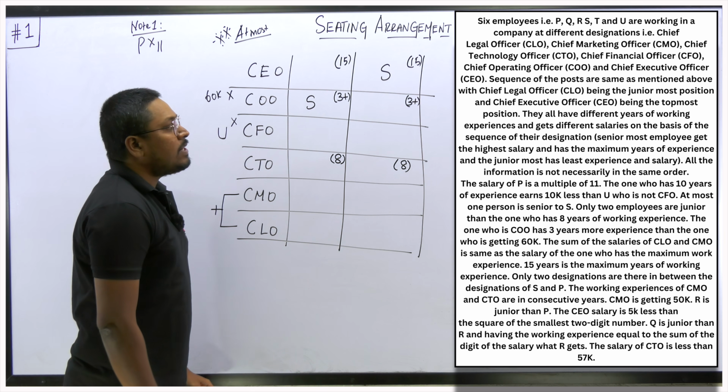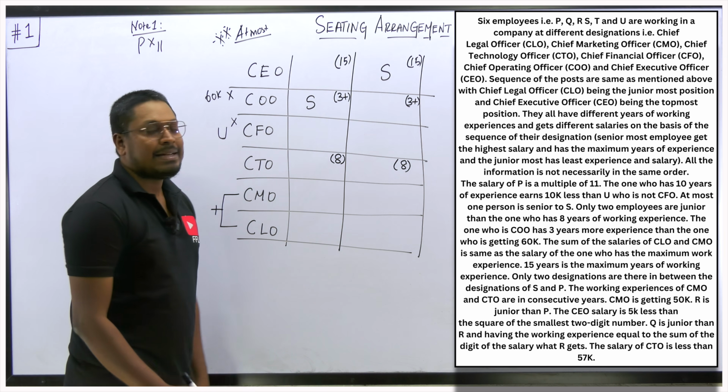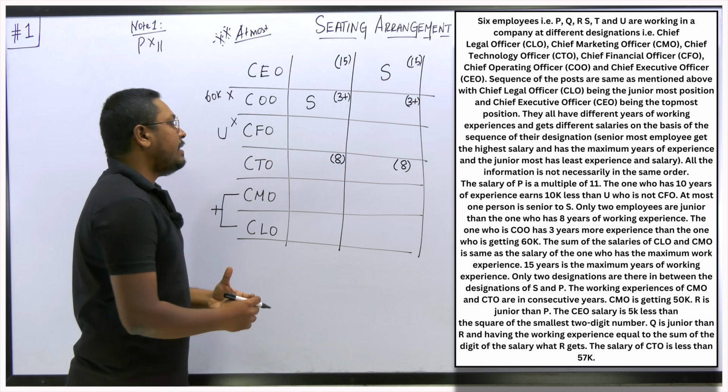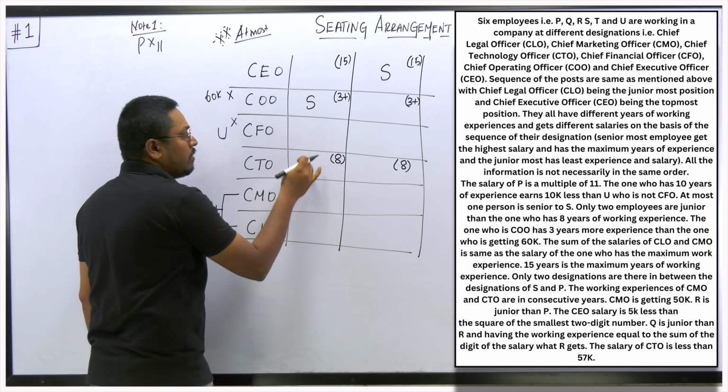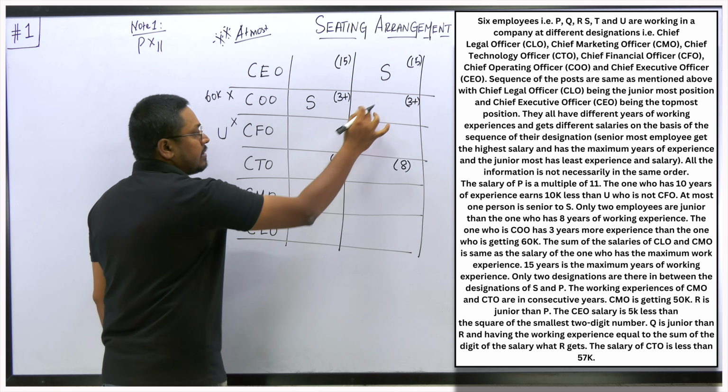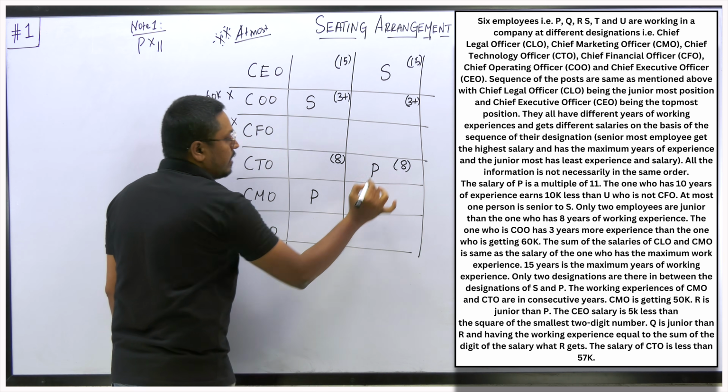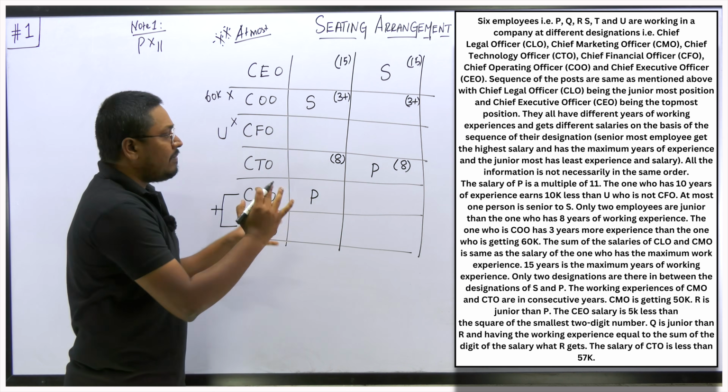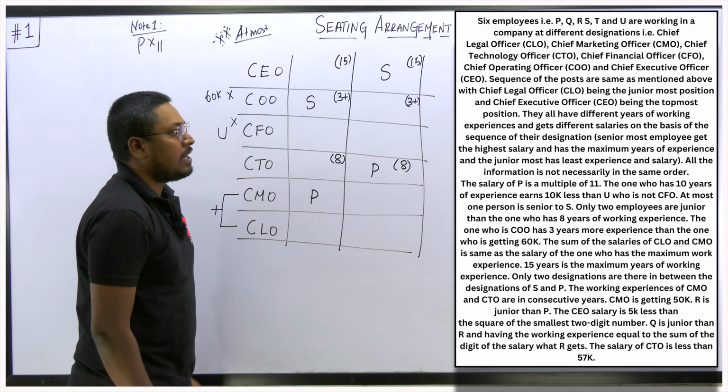So next point, only two designations are there between S and P. So between S and P there are two designations. So in this case number 1, I should fix P here. In this case number 2, I should fix P here, right? So in both the cases you can see between S and P there is a gap of two designations.